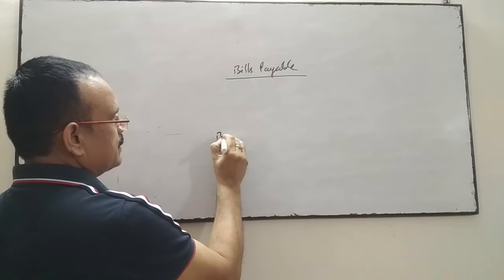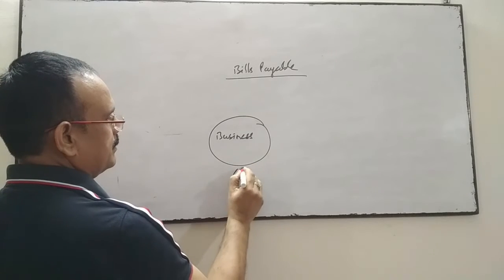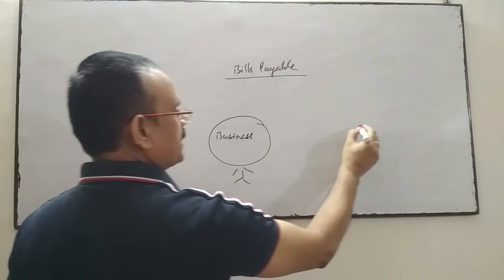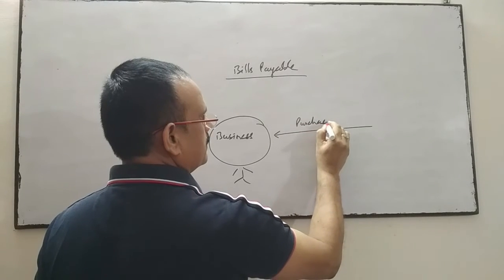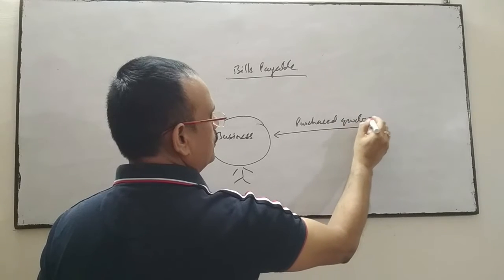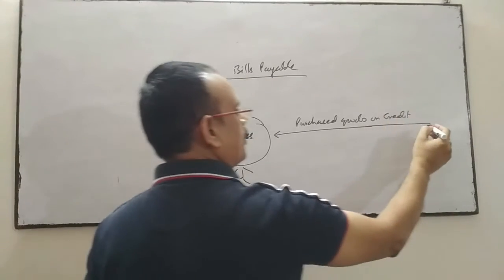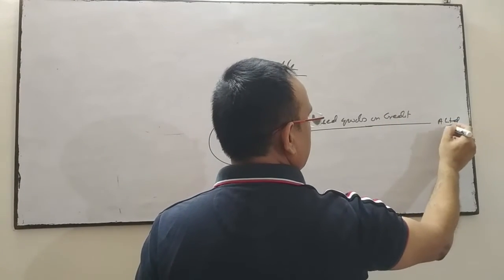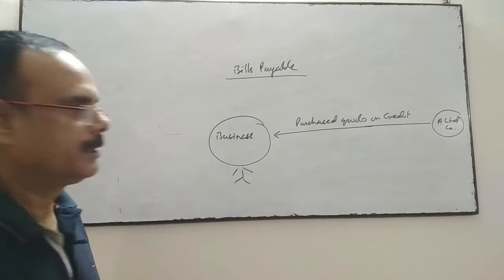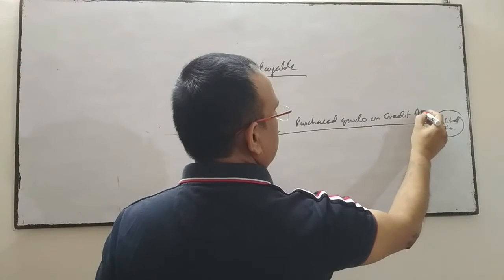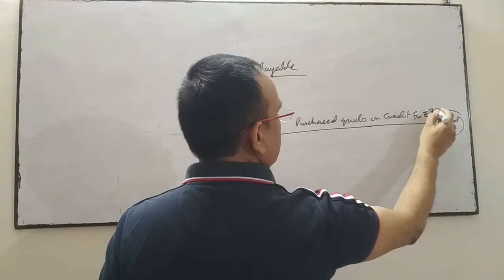When the business purchases goods on credit, suppose it purchases goods on credit from A Limited company of rupees 70,000.